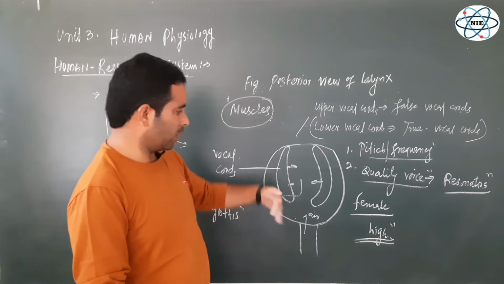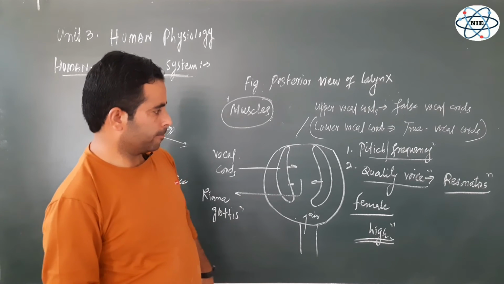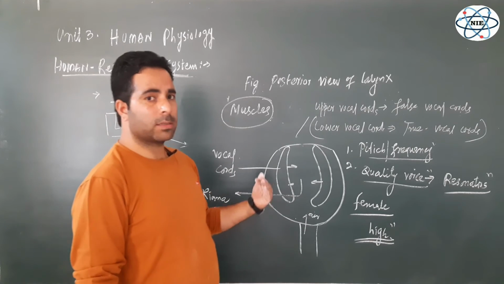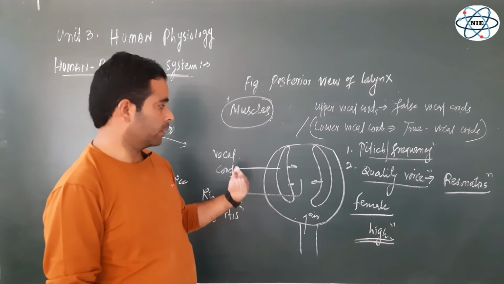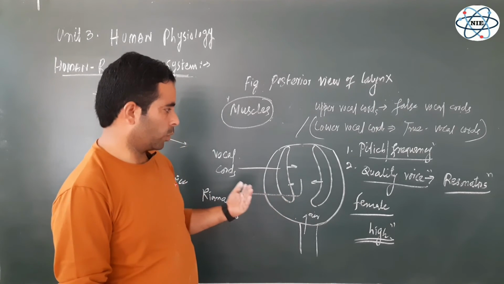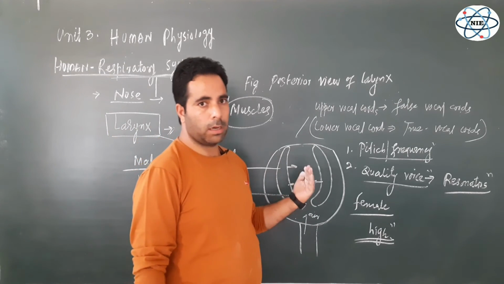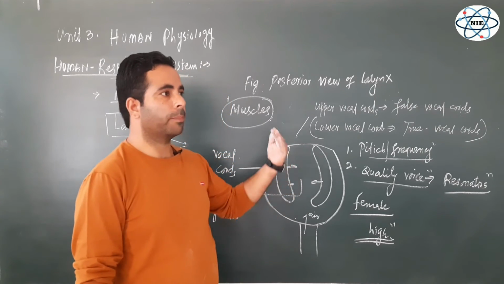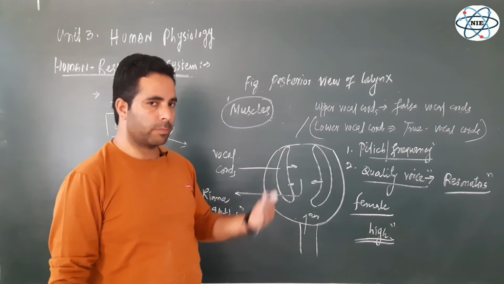But there are many phenomena associated with the production of voice, and the nervous system also interferes. There are nerves and parts of the brain concerned with the production of voice, because there are many problems where a person is not able to pronounce some words correctly.